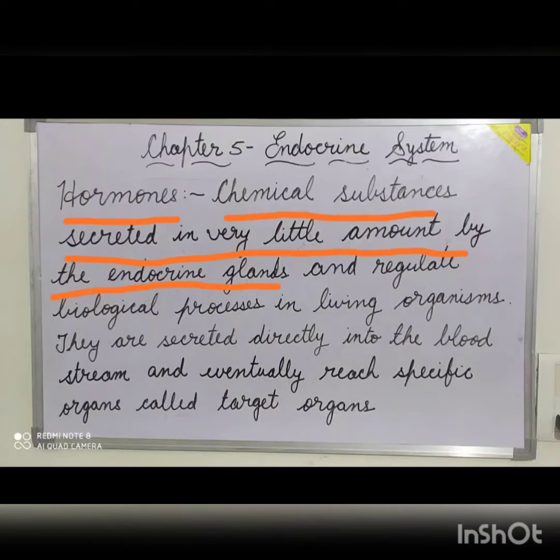They are secreted directly into the bloodstream and eventually reach specific organs called the target organs. The target organ has a certain receptor for a particular hormone. First, the hormone binds to the specific receptor and then delivers the message to the target cell for performing a particular function.